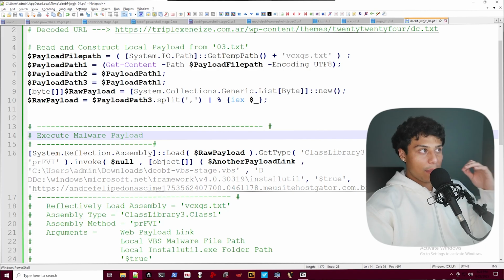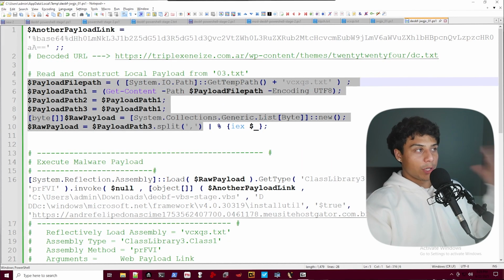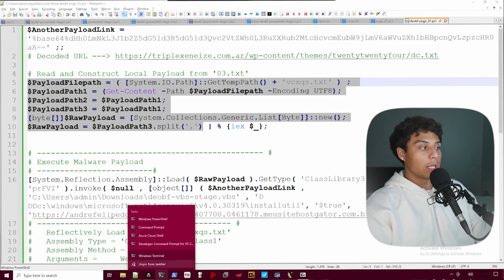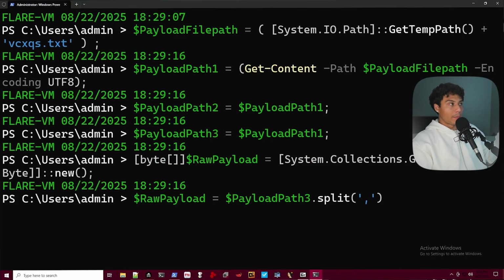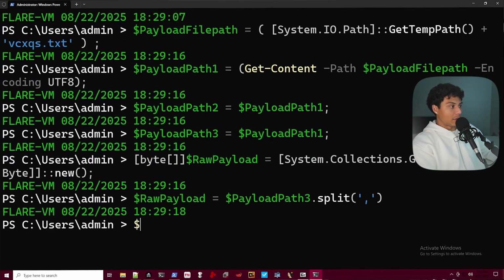Well, just like before, what we can do is instead of executing their malware, we can step in and rebuild their commands, rebuild their code, and see what they would have executed. So let's rebuild their assembly and then analyze that. Instead of executing, let's save it to a file and read and analyze that assembly. So what I'll do is paste in their commands, and we can take a look at the raw payload and make sure it's got the bytes.